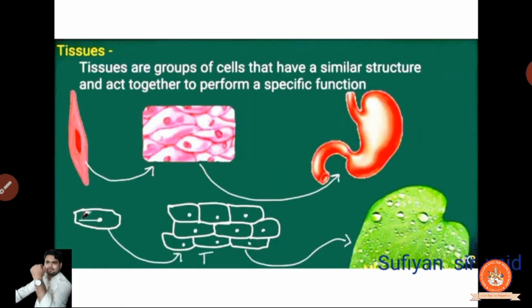Now today we are going to start the upgrade portion of a cell. Means what? Today we are going to start the chapter Tissues. How tissues are formed, what tissues are, each and everything we will study. Clear? So simply, the combination of a similar type of structure, or we can say the combination of cells, gives one tissue.